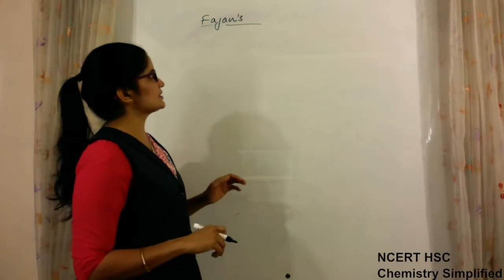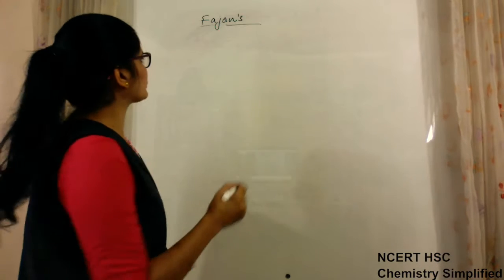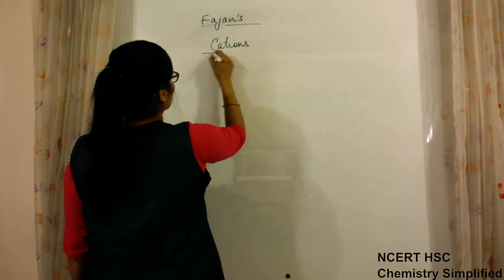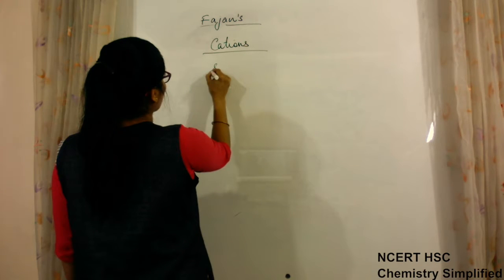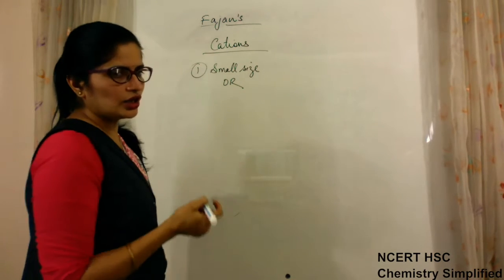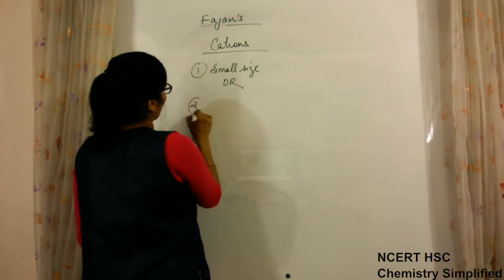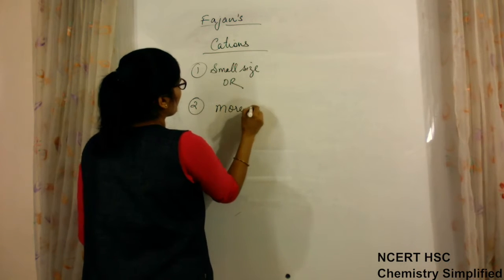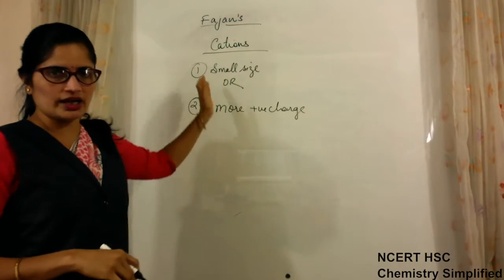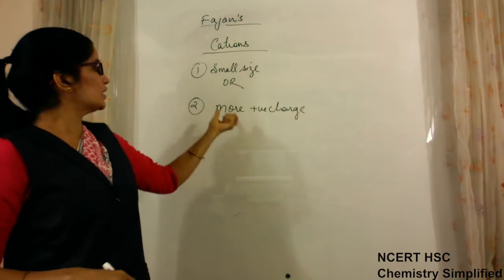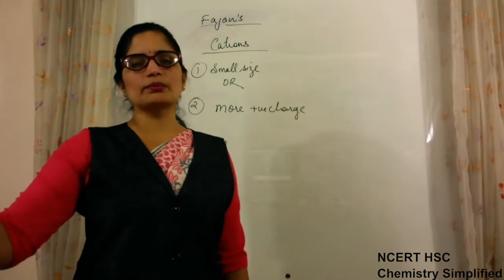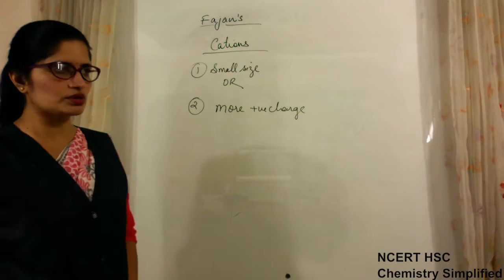Okay, so we were discussing that only, that if we talk about cations, then one factor is small size of the cation, or if the cation has more positive charge. In both these cases, either it should have a small size or it should have more positive charge on it. 1 positive, 2 positive, and then 3 positive is the highest positive charge.